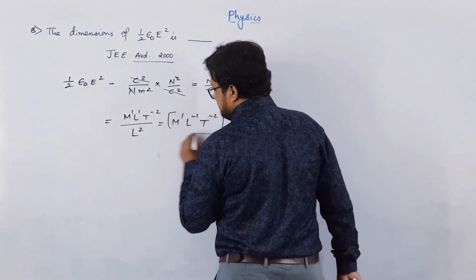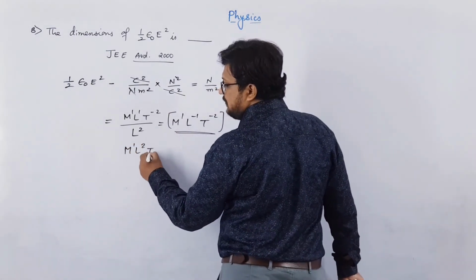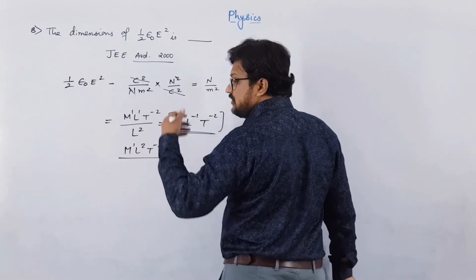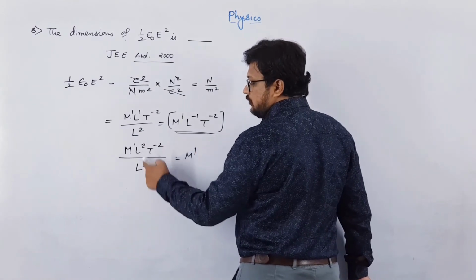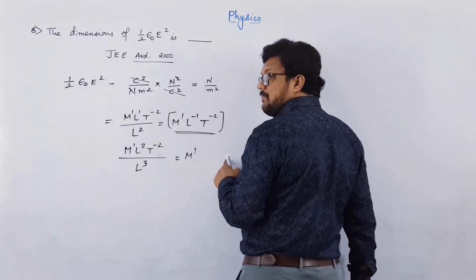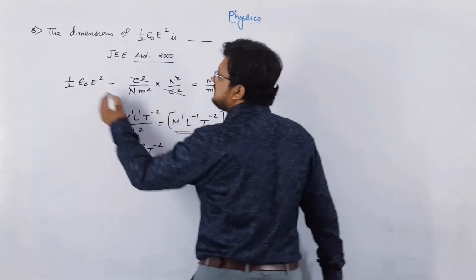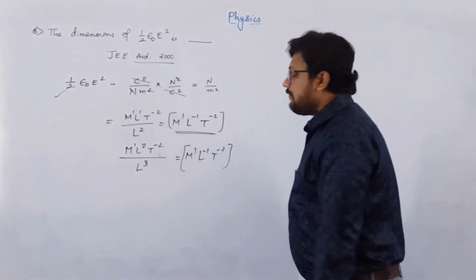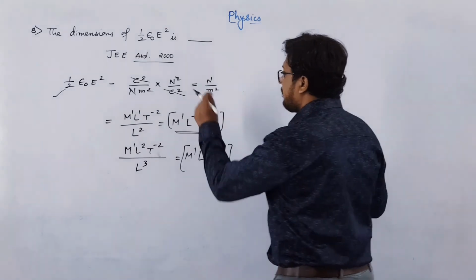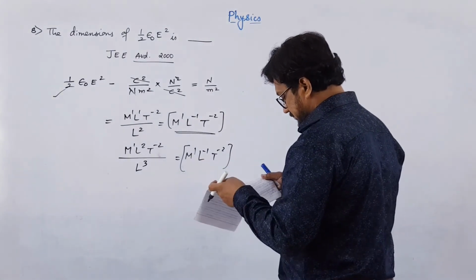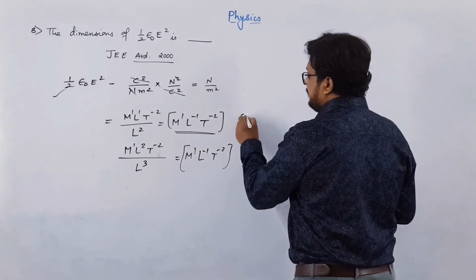You can check, this is similar to energy density. Energy is M1 L2 T minus 2 and energy density is energy upon volume. Volume is L cube. So this will be M1 L2 and L3 will move up, so L minus 3. So that will be 2 minus 3 is minus 1, T minus 2. So basically this is energy density. So either way you can solve. The option here is M1 L minus 1 T minus 2. Option B is correct.